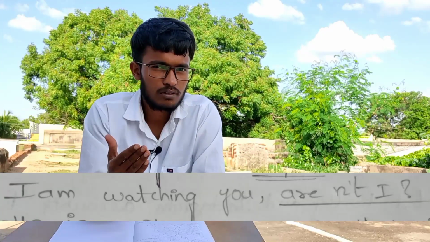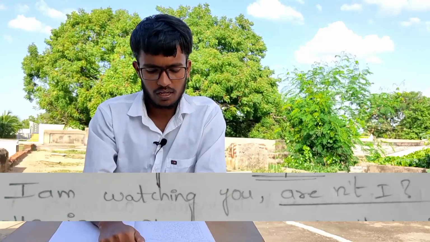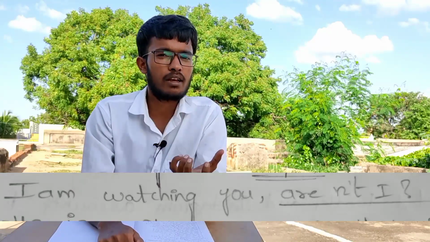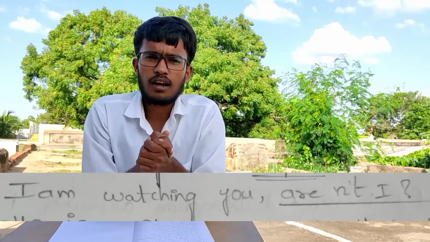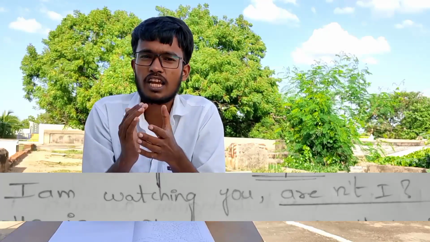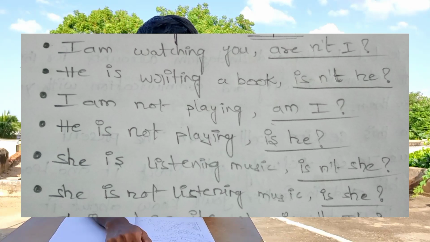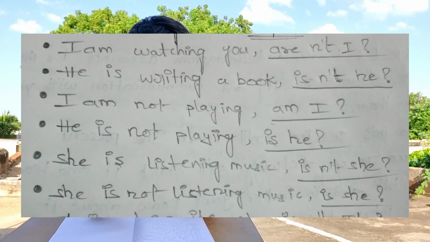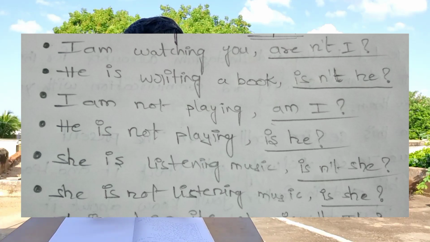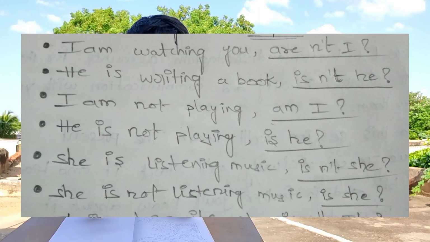Let's observe some examples. I am watching you. Little rascal, I am watching you. This is the statement that I made. The confirmation question to this statement is aren't I? You heard right? The correct question tag to the statement that I made before is aren't I? I am watching you, little rascal, aren't I? That is the correct question tag. He is writing a book, isn't he? If you observe, I am saying the question tag isn't he.